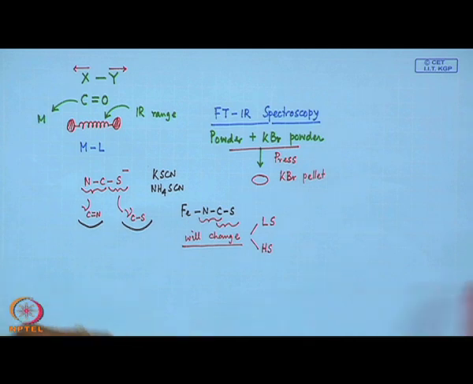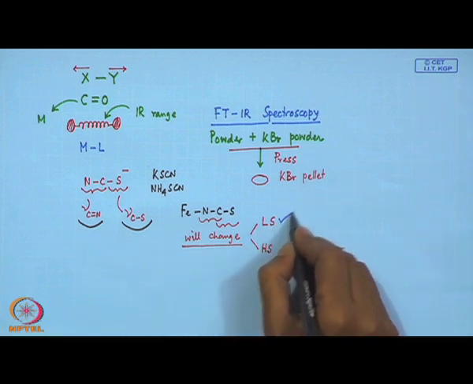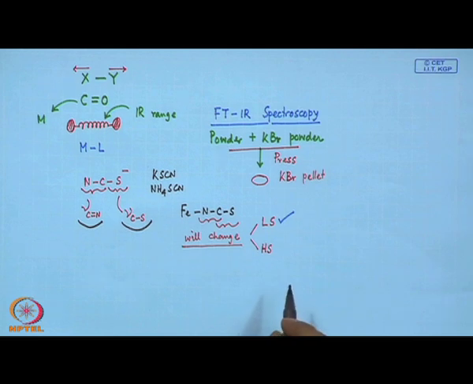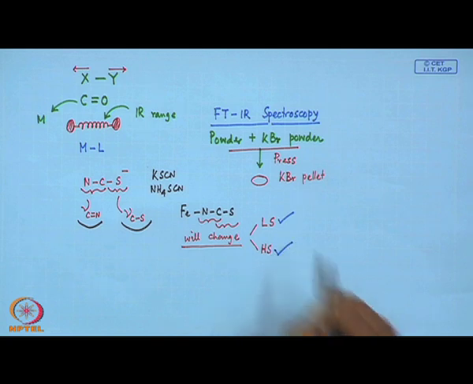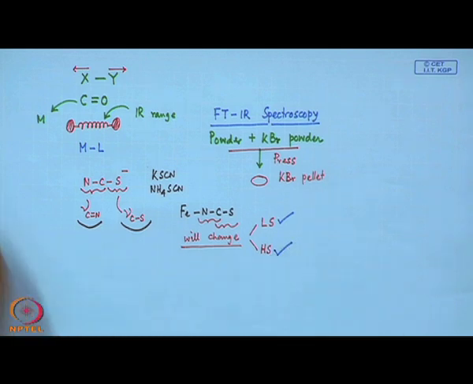For the low spin compound where thiocyanates are bound to the iron site, we have characteristic stretching frequencies for this spin state. Similarly, the other values we get for the HS complex will be characteristic for the high spin compound.